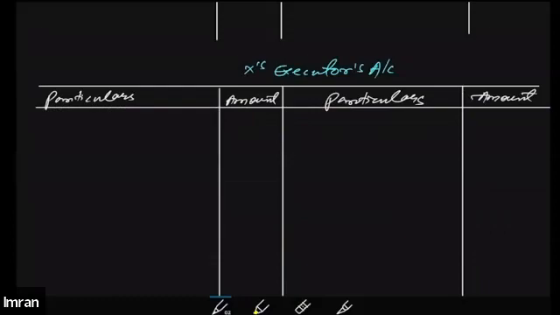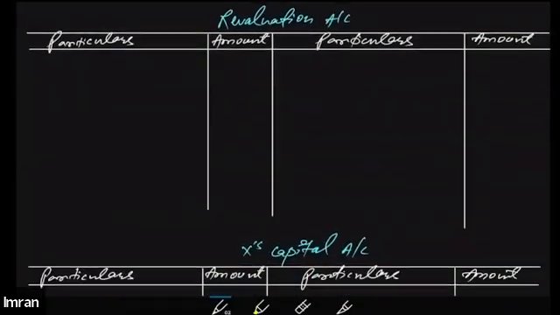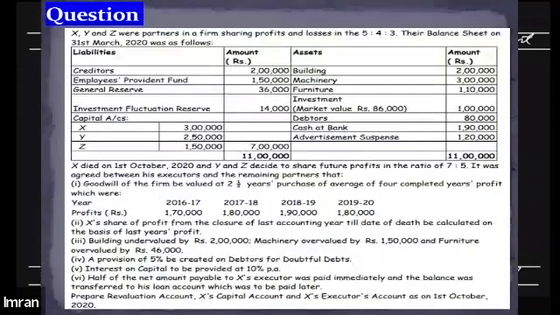All right, so these are the formats. Let's first start with the revaluation account quickly. For that purpose, you will have to get back to the question one more time. The question talks about the building. You can see in adjustment number 3, it says building undervalued by 2 lakh, machinery overvalued by 1,50,000.